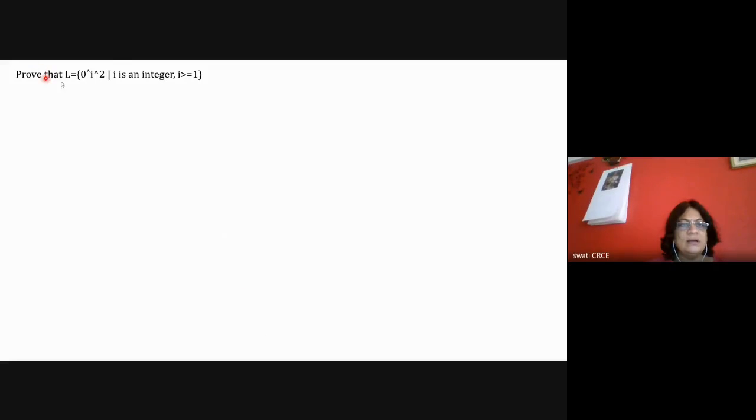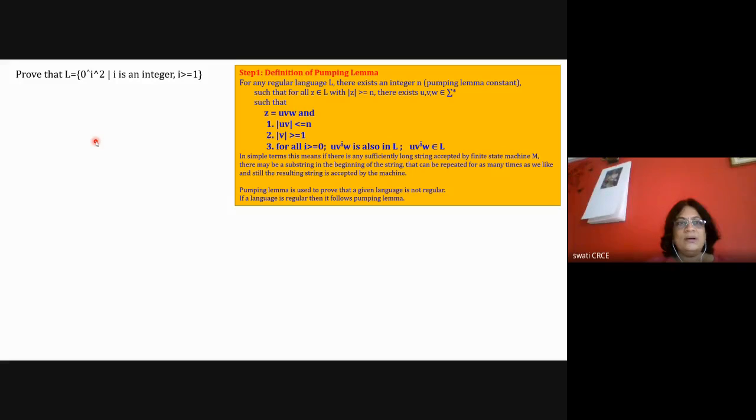Here in this example, you have to prove that the given language, L equal to 0 raised to I square, I cannot write it here properly in the slide. The meaning of this is that 0 raised to I square means 0 raised to I raised to 2, meaning 0 repeated I square times. Okay. So I have defined it as L equal to 0 raised to I square, and prove that it is not a regular language.